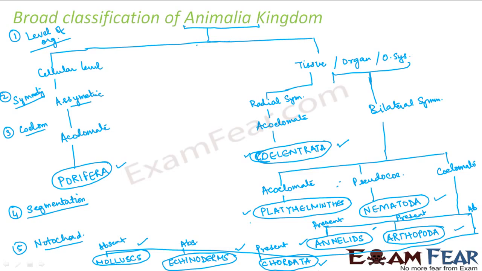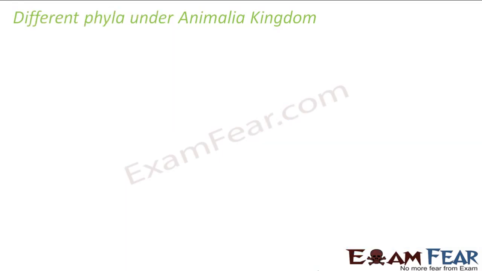I just tried to give you an idea why we discussed so many parameters. Why was one parameter not sufficient to classify this kingdom?